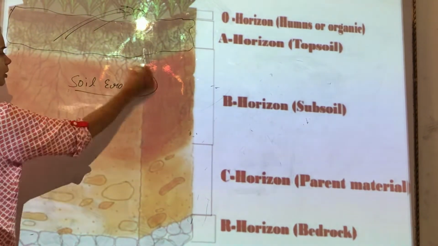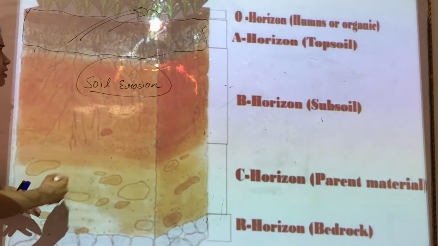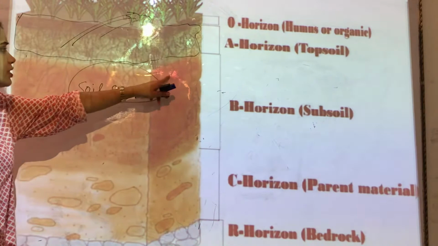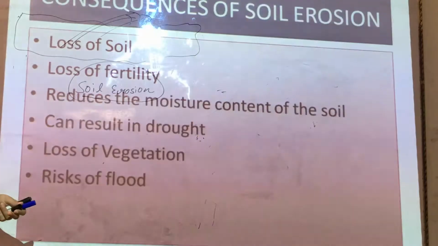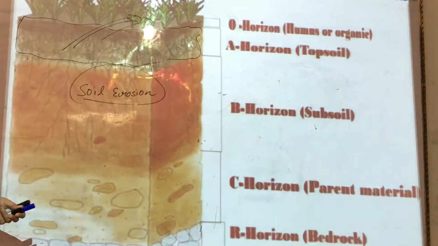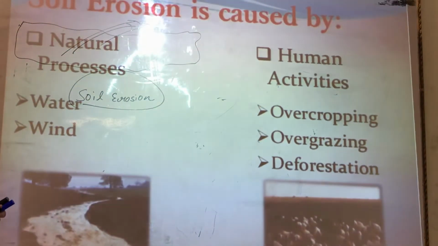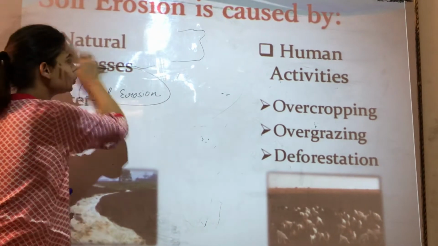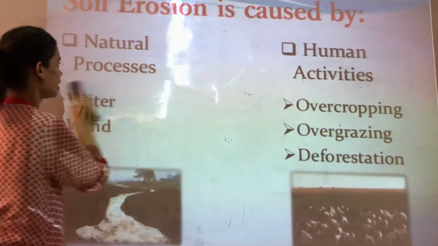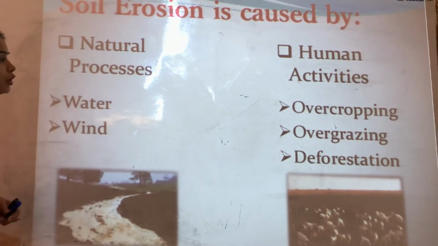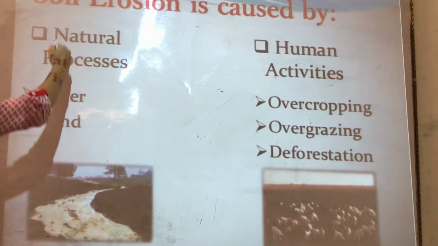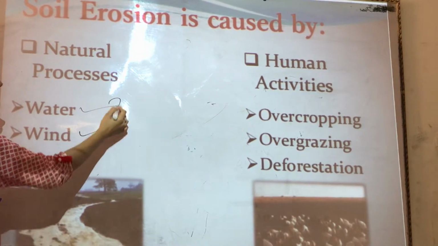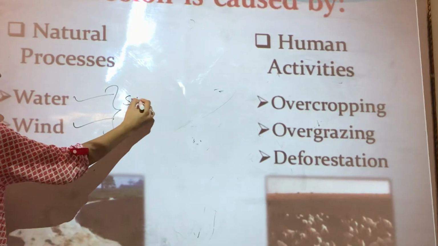Now the question that would come to your mind is: what causes this situation? Why and how is this top layer removed, and what are the various factors which cause this? Here are a few factors which cause soil erosion. There can be broadly two factors: natural and human activity. Some natural processes like water and wind together cause soil erosion.